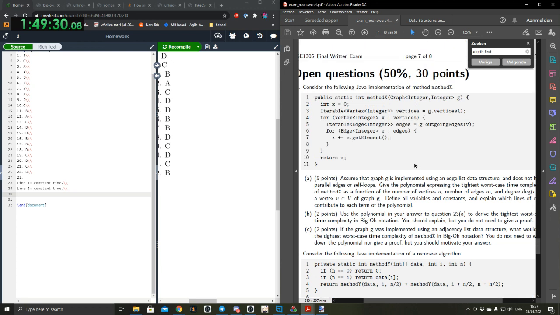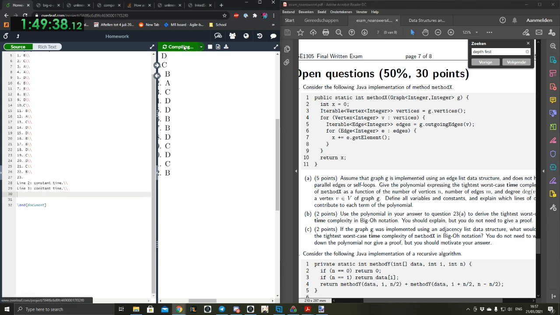This sparks discussion. Okay, so line 1 is constant time. Oh wait, let's use the actual line numbers. Line 2 is constant time, line 3 is constant time. Line 4, everything in here happens the number of vertices times, so that's n.